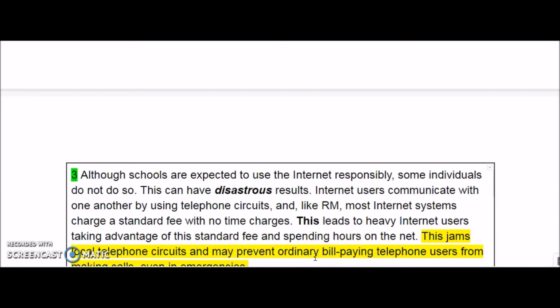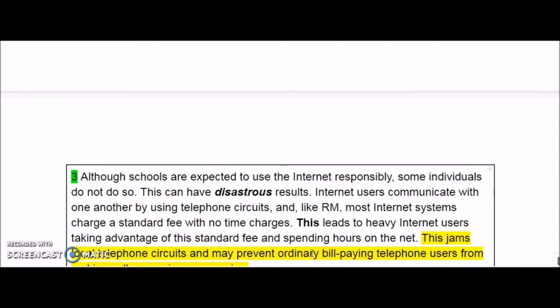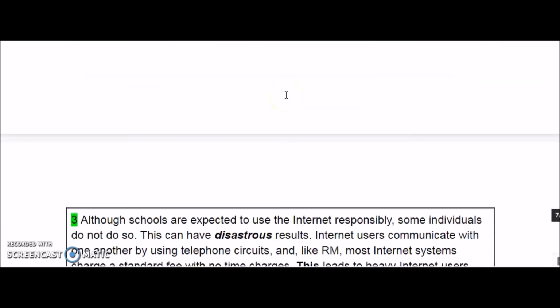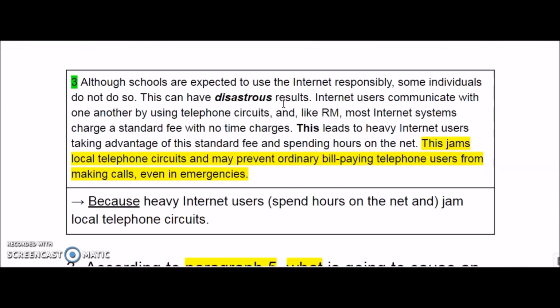So we said that well, it's asking that why can it be difficult? Because, so I should start like that, because it's asking why. Heavy internet users, you can say it or not, so that's why we put it in parentheses. And heavy internet users jam local telephone circuits.